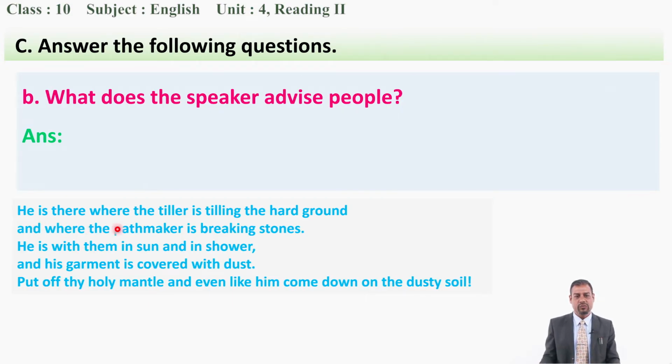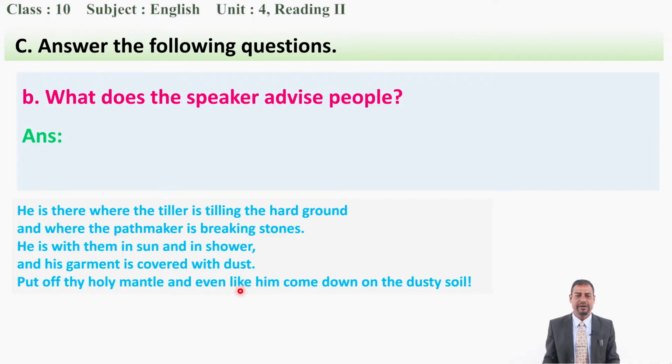He is there where the tiller is tilling the hard ground, and where the pathmaker is breaking stones. He is with them in sun and in shower, and his garment is covered with dust. Put off thy holy mantle, and even like him come down on the dusty soil. So can you find the answer from here? What does the speaker advise people? Just try to write it down, please. Are you writing?